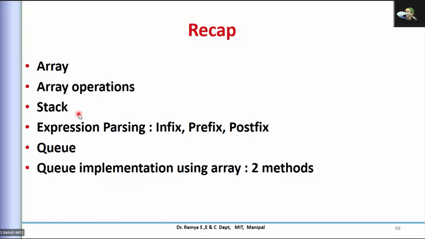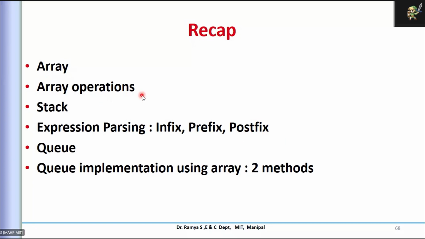So we have seen various operations, especially for infix, prefix and postfix parsing. These are the major questions you may get in your exams or any kind of MCQ.